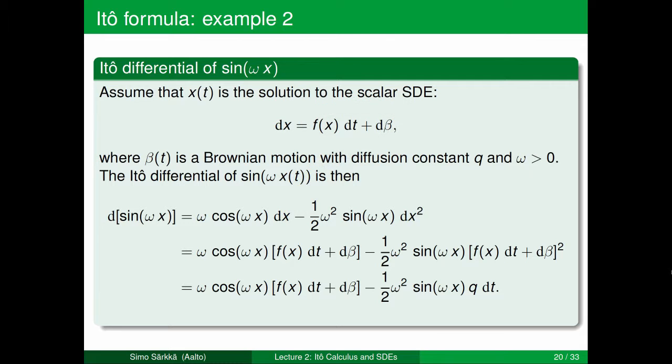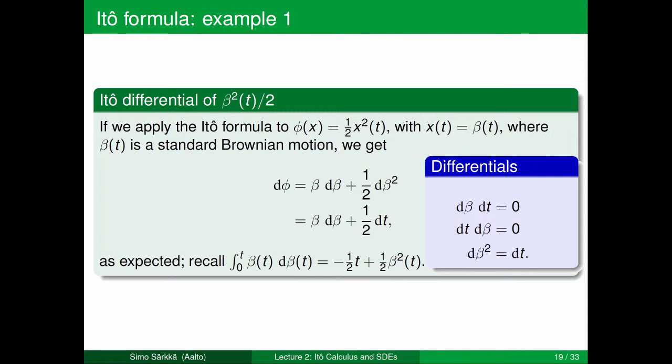So the first term will become omega cosine omega x times (f(x) dt plus d beta). And for the second term, we also do the same, so it will become minus half times omega squared sin omega x, then (f(x) dt plus d beta) and the whole thing squared. Now we can go back to the previous slide and recall the rules for dt's and d beta's. So d beta dt should be 0, dt d beta should be 0, and d beta squared should be q dt.